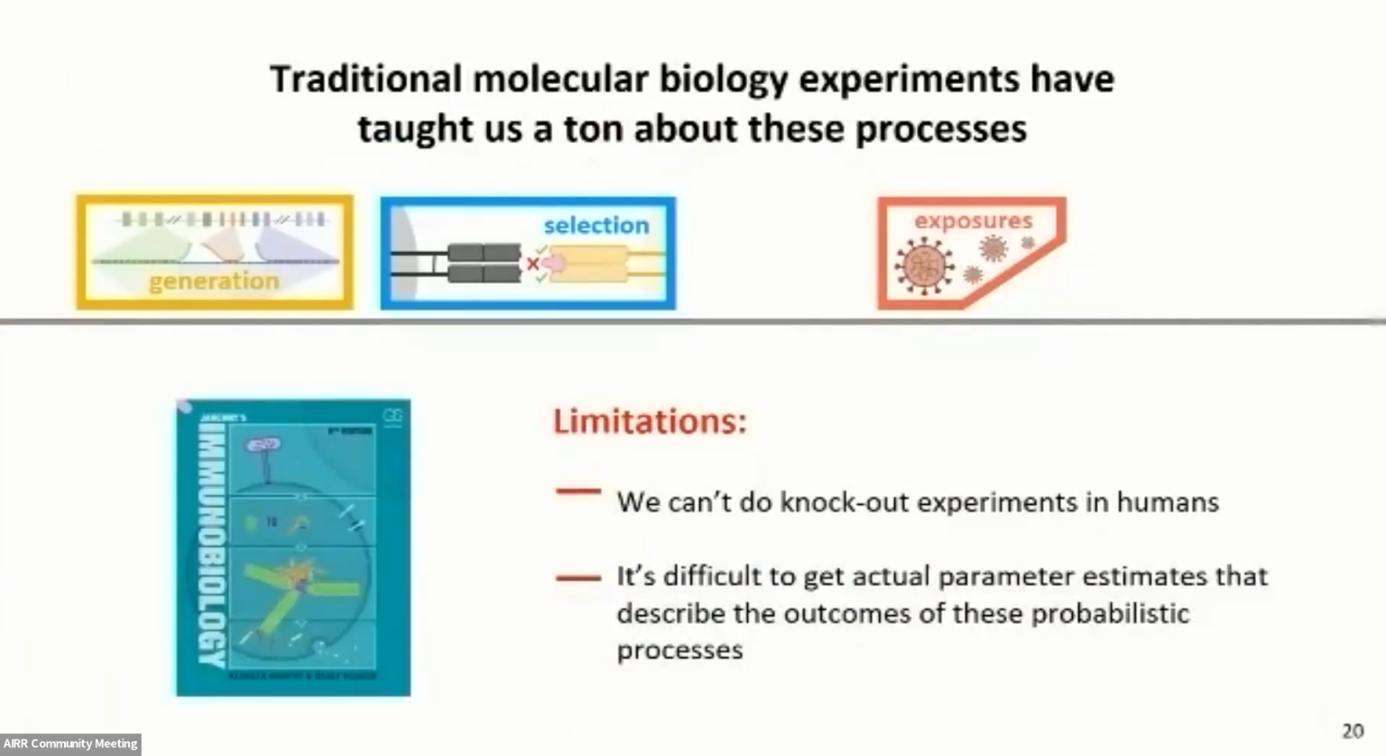Now all 3 of these processes are extremely probabilistic. Traditional molecular biology experiments have really taught us a ton about them, but those experiments come with a few limitations. The first of which is that we can't do knockout experiments in humans, and so that makes it challenging to learn about these mechanisms from an in vivo perspective. And second, it's difficult to get actual parameter estimates that describe the outcomes of these probabilistic processes. So we can't think quantitatively when we learn about how these mechanisms are working.